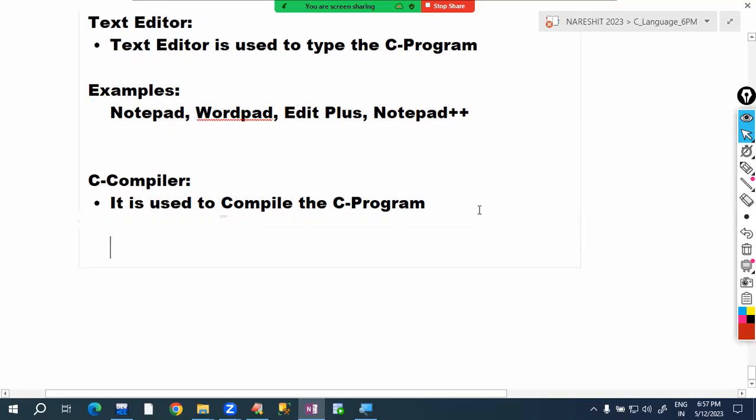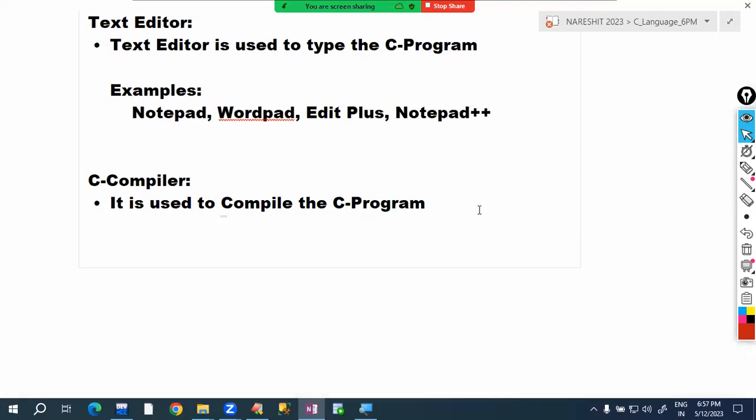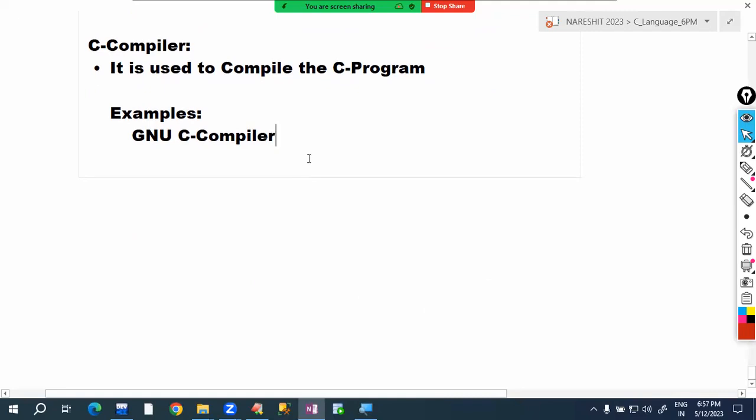What are the examples of C compilers? Many C compilers are available in the market. The most famous C compiler is the GNU company's C compiler. GNU C compiler. This is one C compiler, and this is the most famous compiler. GNU is the company name. Pronounce this as GNU. GNU company's C compiler.